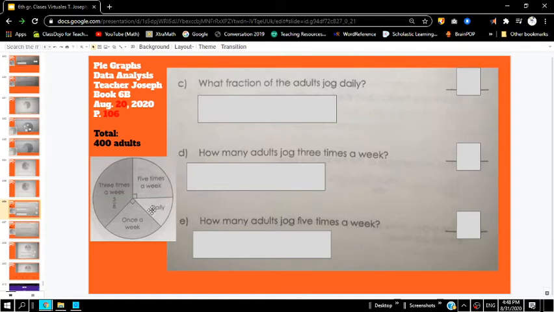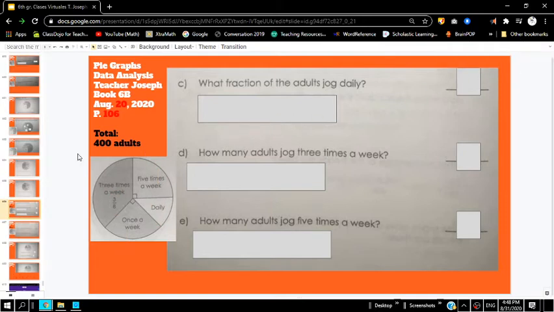Well, daily doesn't have a fraction, but we already know that this right here is 3/8, and we know that these two are 1/4, so we can try to figure out the daily. Now, how do we do that? Well, we're going to need to convert these fractions into the same denominator, okay? Let me explain why. If we don't convert them to the same denominator, we cannot add or subtract the fractions to figure out the missing part. So let's actually skip to the next couple of problems so I can show you this in a little bit easier format.